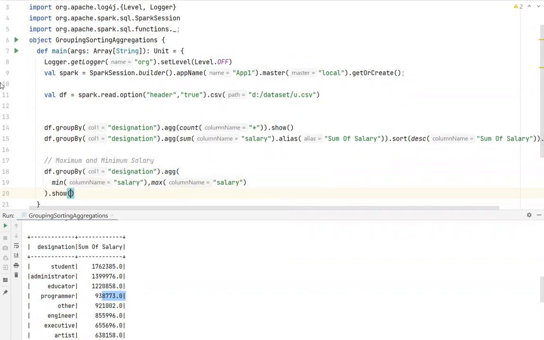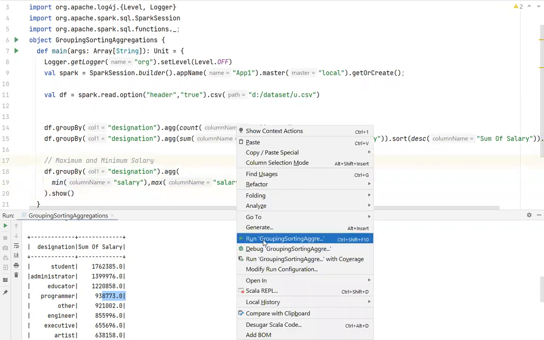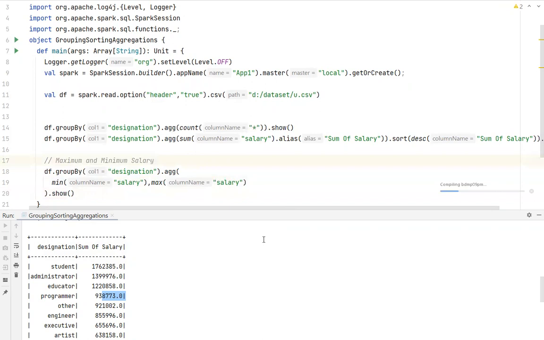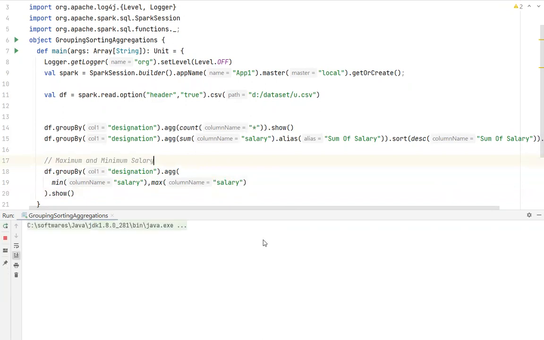So for each group, I'm finding the minimum salary and the maximum salary. Like this, I can chain one aggregate method after another. I can invoke several aggregation functions, maybe count, sum, average, all those things.